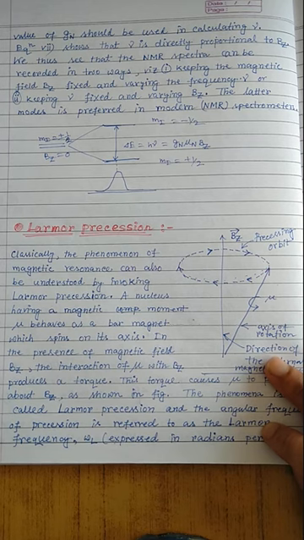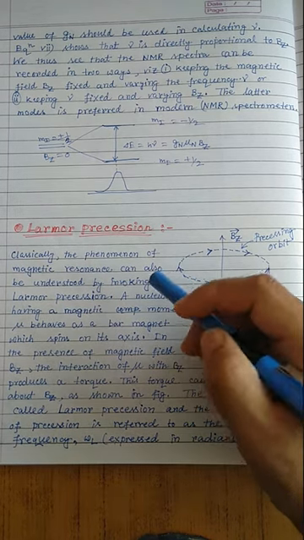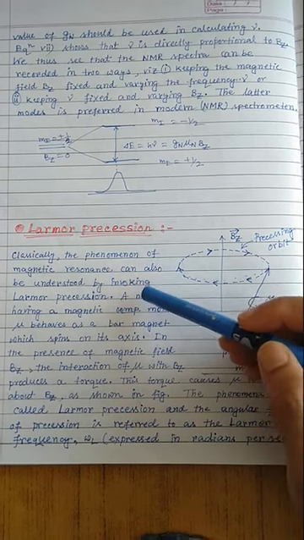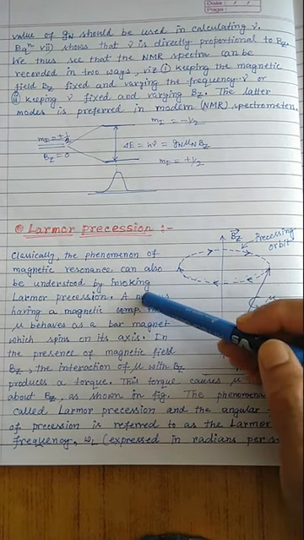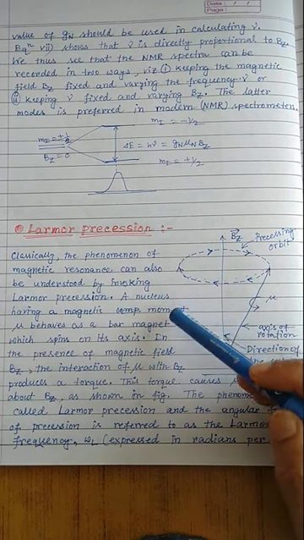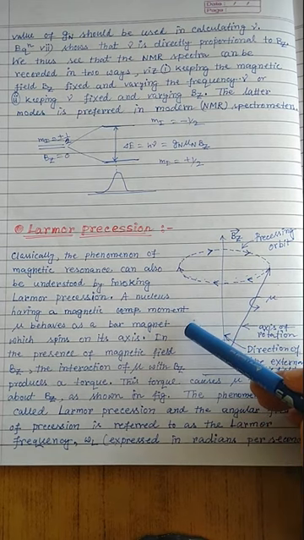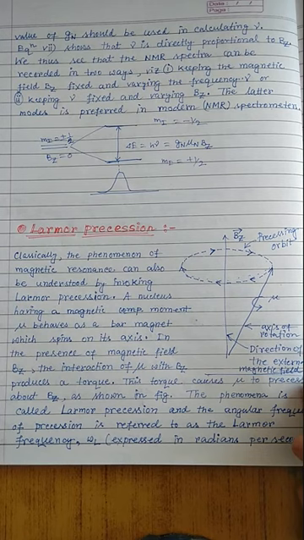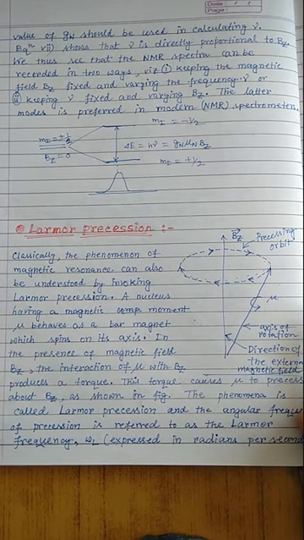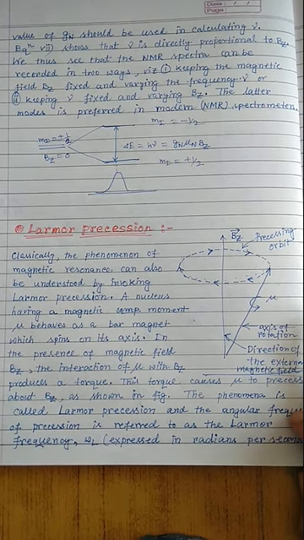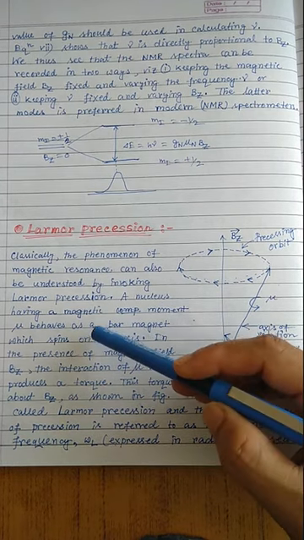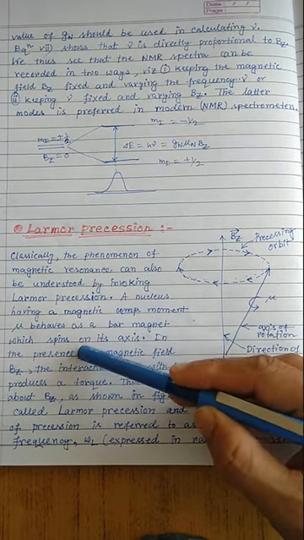The same thing is observed in the rotation of nuclei. Classically, the phenomenon of magnetic resonance can be understood by considering the Larmor precession. A nucleus has a magnetic moment mu because the nucleus has charge and rotates about its own axis, and when a charged particle rotates about its axis, a magnetic moment mu is generated. So mu behaves as a bar magnet which spins on its axis.